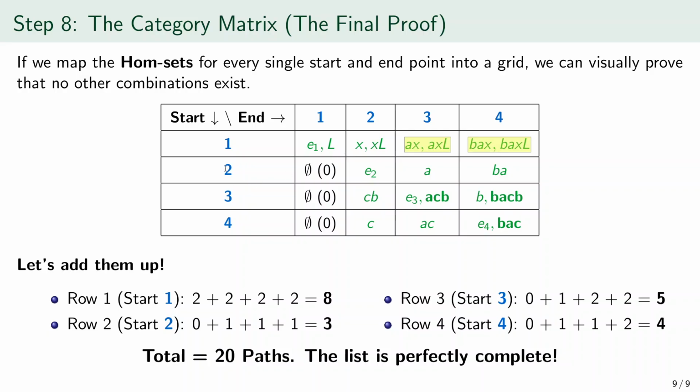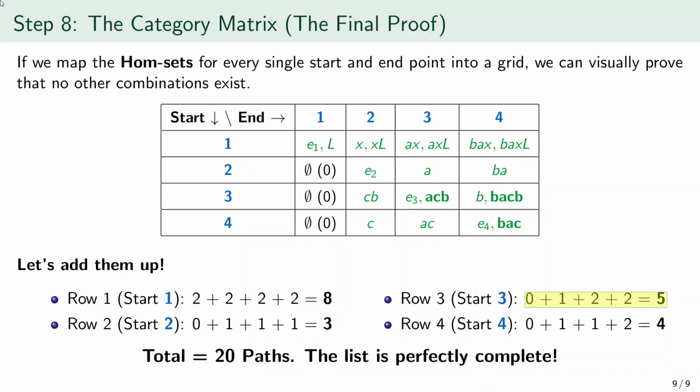In the second row, starting at 2, the entry ending at 1 is empty, so there are 0 paths. The entry ending at 2 contains the identity at 2. The entry ending at 3 contains A. The entry ending at 4 contains BA, so row 2 has 0 plus 1 plus 1 plus 1, giving 3 paths. In the third row, starting at 3, the entry ending at 1 is empty, so again 0 paths. The entry ending at 2 contains CB, which means first B and then C. The entry ending at 3 contains the identity at 3 and ACB. The entry ending at 4 contains B and BACB. So row 3 has 0 plus 1 plus 2 plus 2, giving 5 paths.